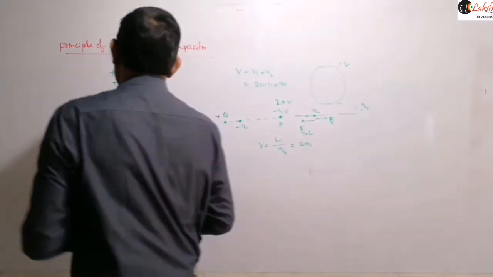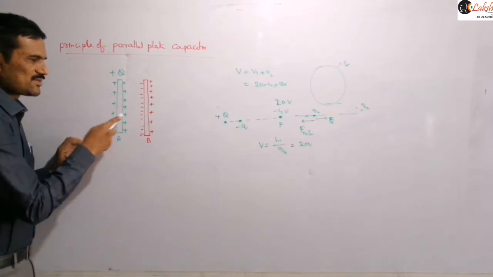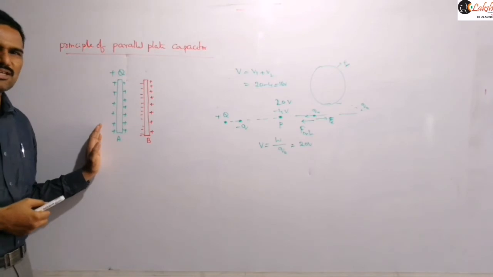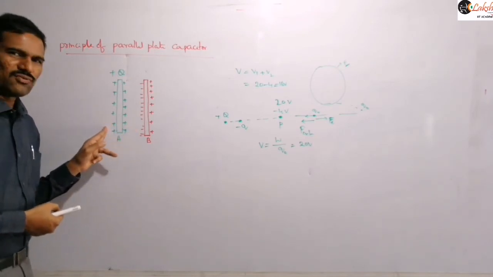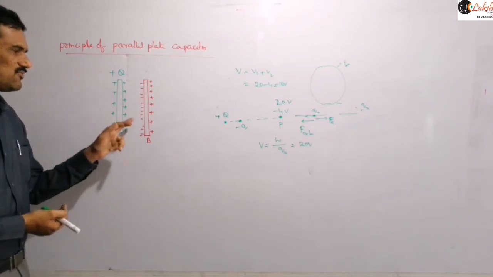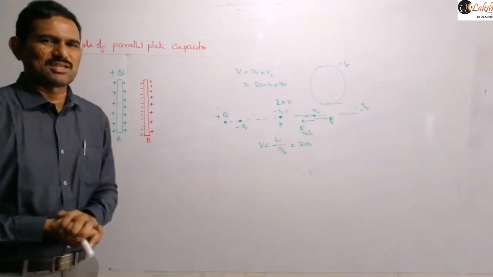Now similarly, due to this negative charge, potential will decrease, and due to this positive charge, potential will increase. The potential of this plate A will increase. But here, the negative charge is closer to plate A when compared to the positive charge, and so more effect will be there due to this negative charge, so the potential of this plate is decreasing.